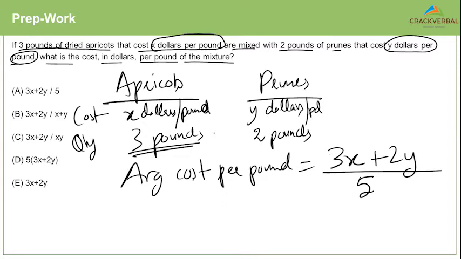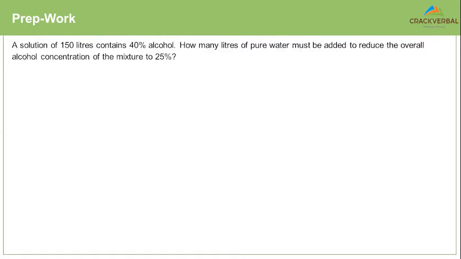So what I mean to say here is that if nothing else works in a mixture problem, you can always fall back on the weighted average equation to be able to solve the problem. All right, let's take another example. Your answers are right. The answer is A for sure. Let's take another example.